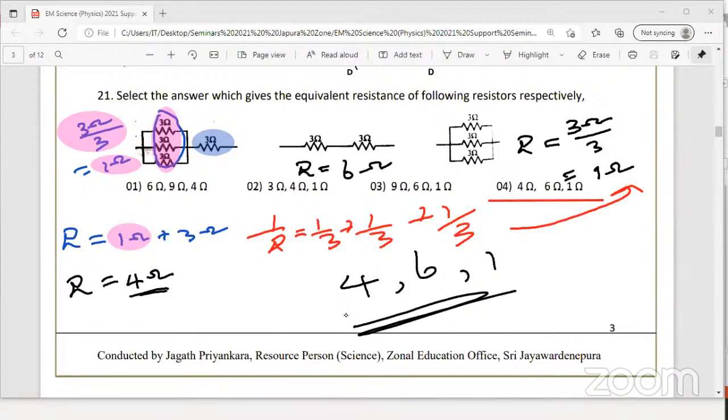Then question number 22. Shall I read this screen? Anyone still copying down?